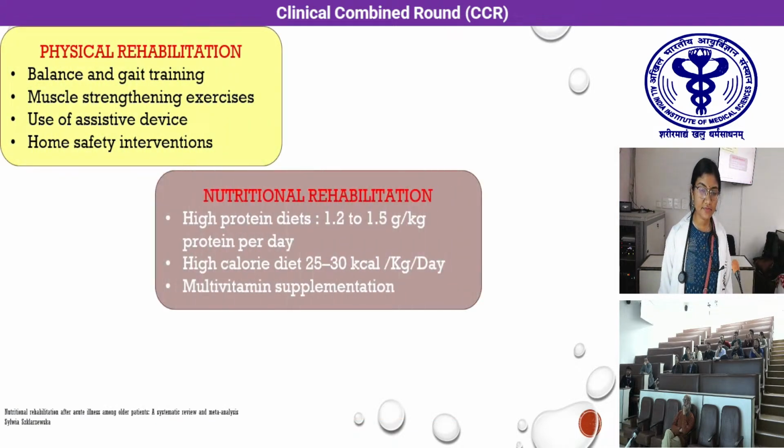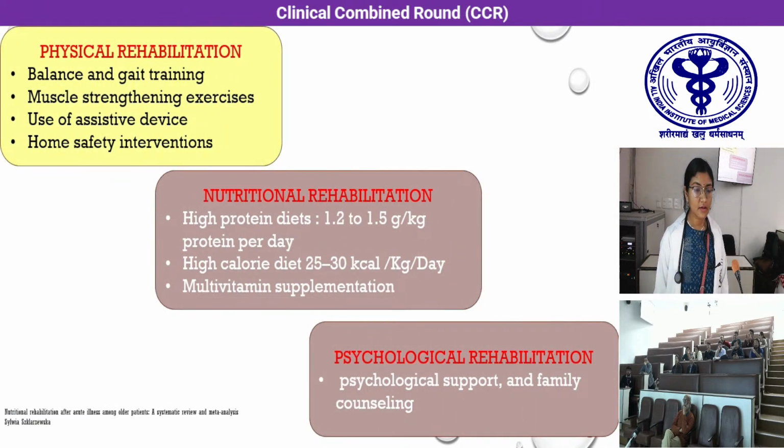So in our patient, we went for a physical rehabilitation, which included balance and gait training with the assistance of our physiotherapist, muscle and strengthening exercises, the use of assistive device like the walker, and home safety interventions. Nutritional rehabilitation, we started the patient on high protein, high calorie containing diet, and we gave supplementation when it was indicated. We also gave psychological rehabilitation to the caregiver and the patient.